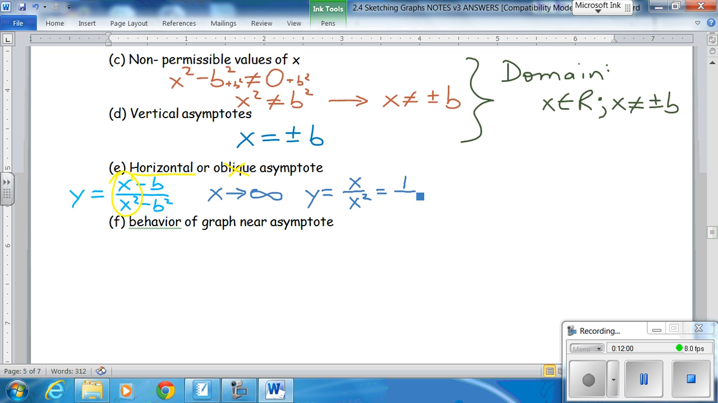I get 1 over x, which is 1 over infinity. Now, stop and think for a moment. What is 1 over infinity? 1 over any huge number is 0. So I have a horizontal asymptote at y equals 0.